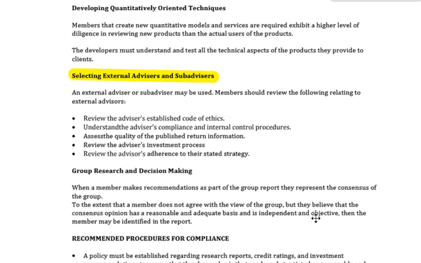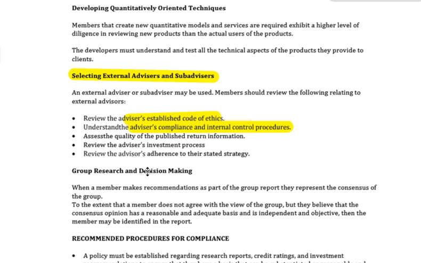Look at their code of ethics, understand an advisor's compliance and internal control procedures. Assess the quality of the published return information. Review the advisor's investment process. Review the advisor's adherence to their stated strategy.